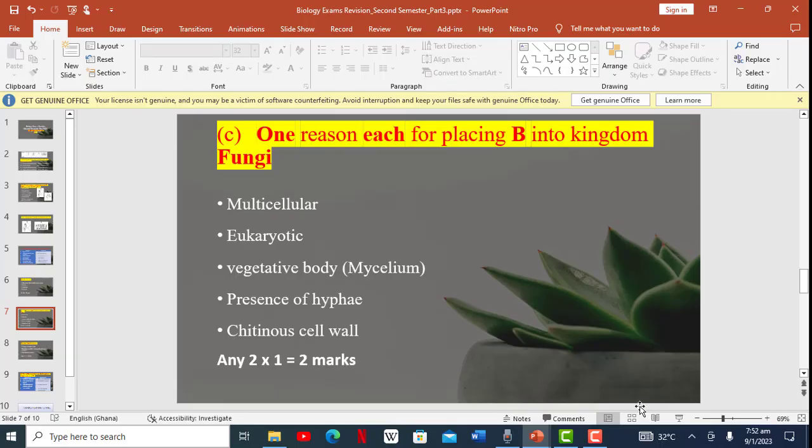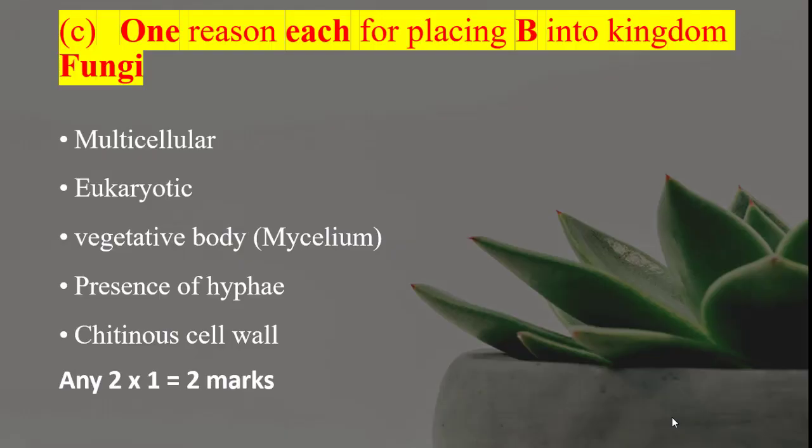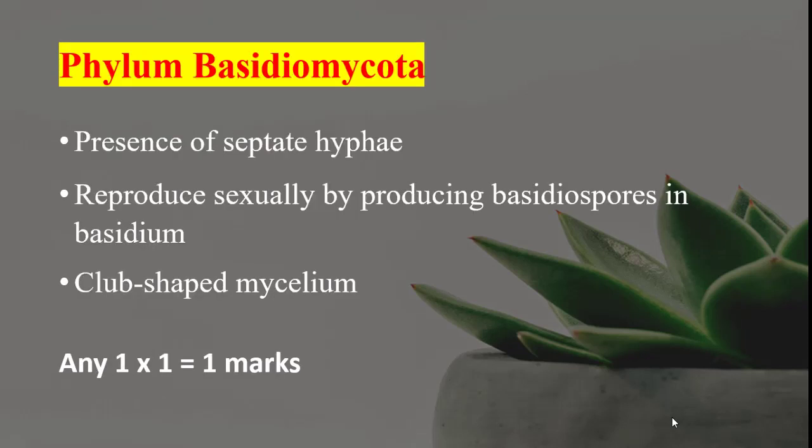Alright, so you get 2 marks for question 3C. Next, you should also give a reason for placing them in the phylum Basidiomycota. Here we have the presence of septate hyphae, that is, hyphae that have cross walls, or barriers between the cytoplasm. They reproduce sexually by producing basidiospores in basidium.